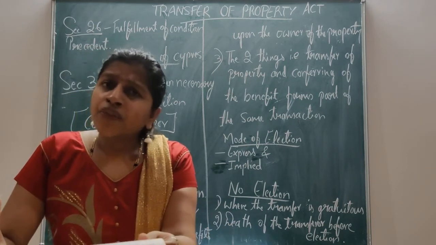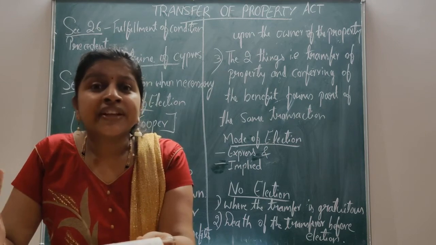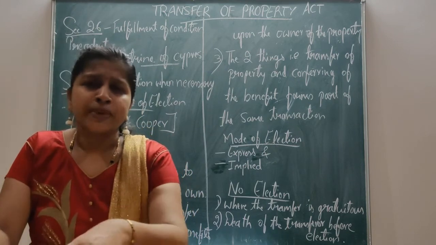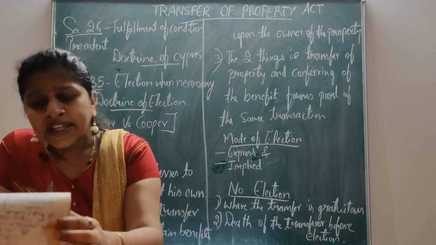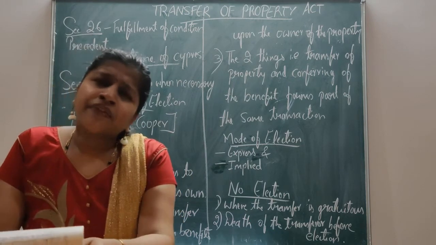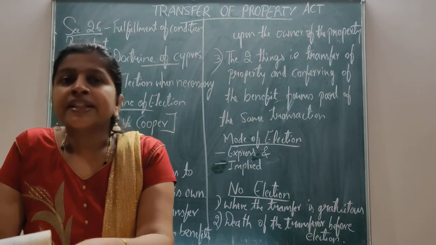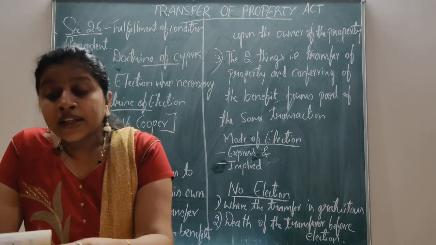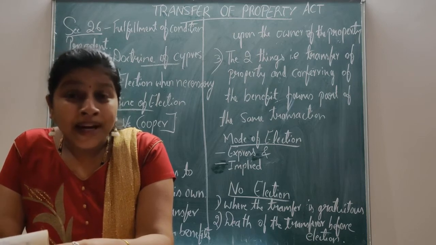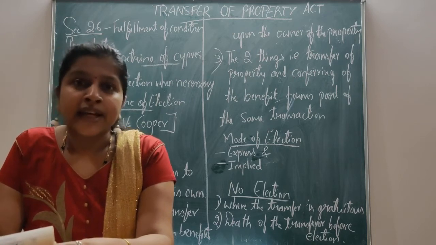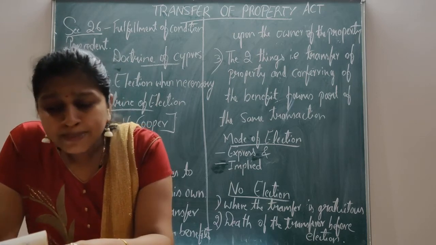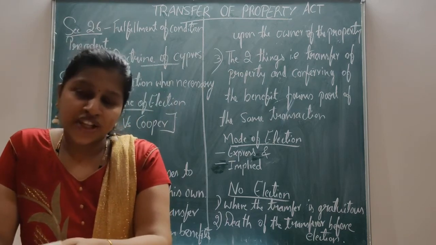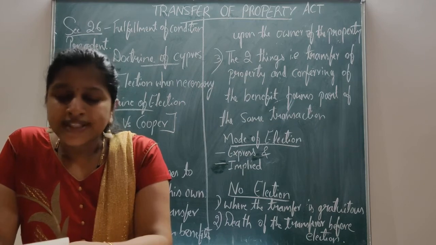The doctrine of election is based on equity. It is applied to every species of instrument, whether deed or will, and to every kind of property, whether movable or immovable. But this topic is not practical in the present time. It was practiced in the olden days, but now it is not practical.